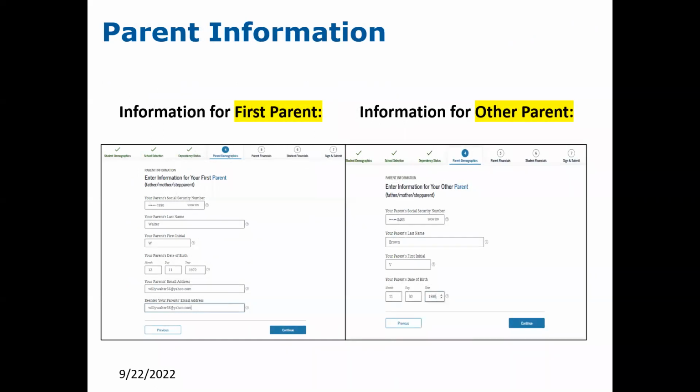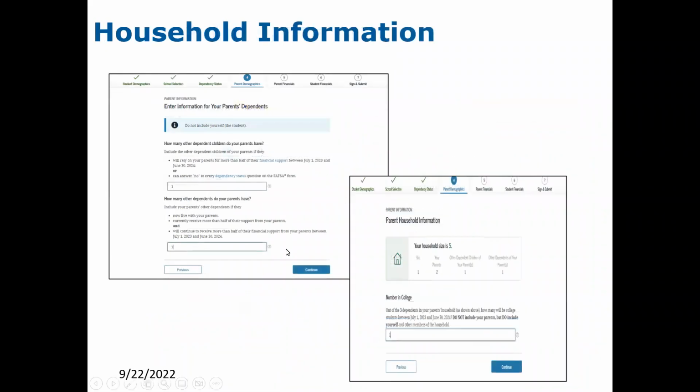So when you are in the parent section, it refers to them as first parent and other parent. And if the student indicated that the parent is not married, then it would only be asking for information for the first parent. Then it will ask about the household size. So it will know automatically that there is at least one for the student that is applying for aid. And then it will add in the number of parents that the student indicated.